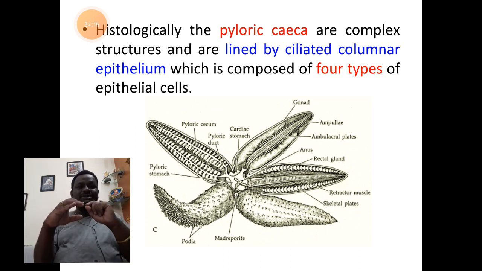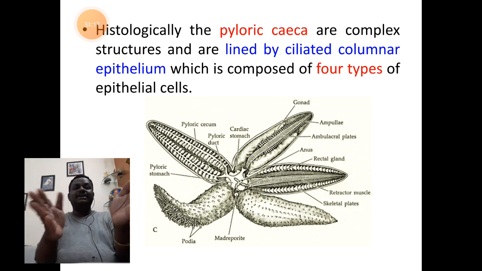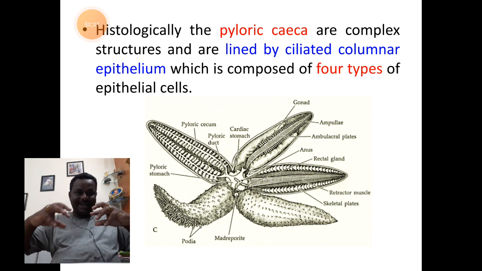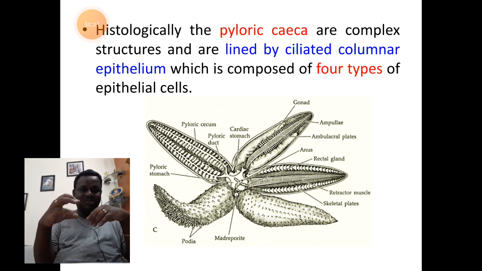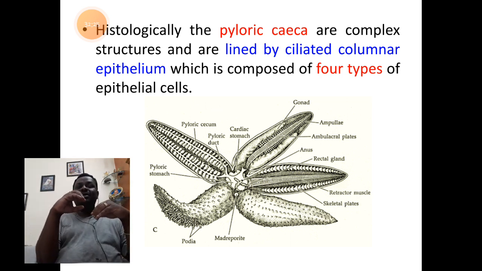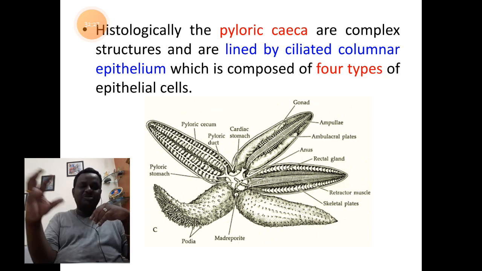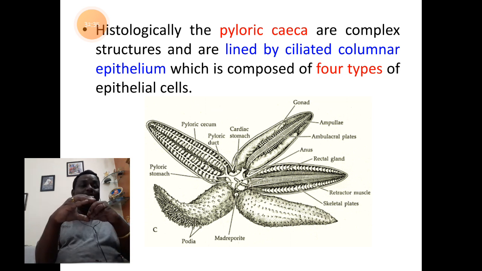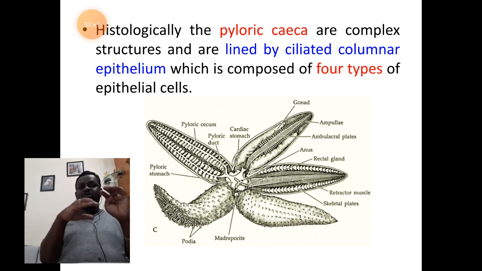I repeat, students, each pyloric cecum will end up with the pyloric lobules, right? Grape bunch like structure. Each of the grape structures, when we take out, inside of which it is a hollow space, having the lining of ciliated columnar epithelium outside. So these columnar epithelial cells are of 4 types.